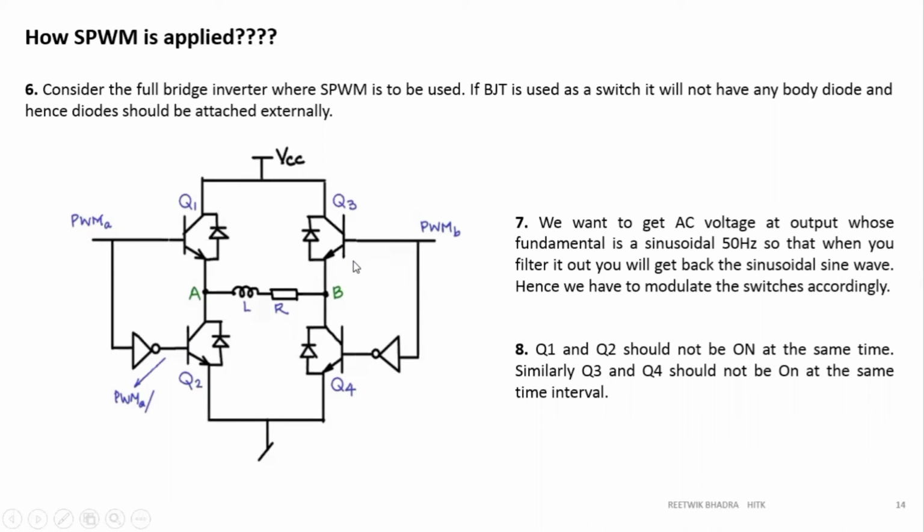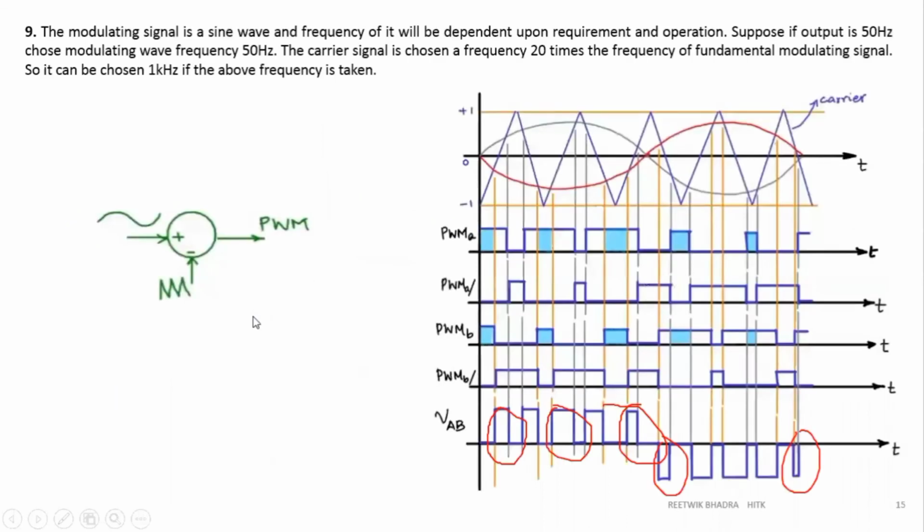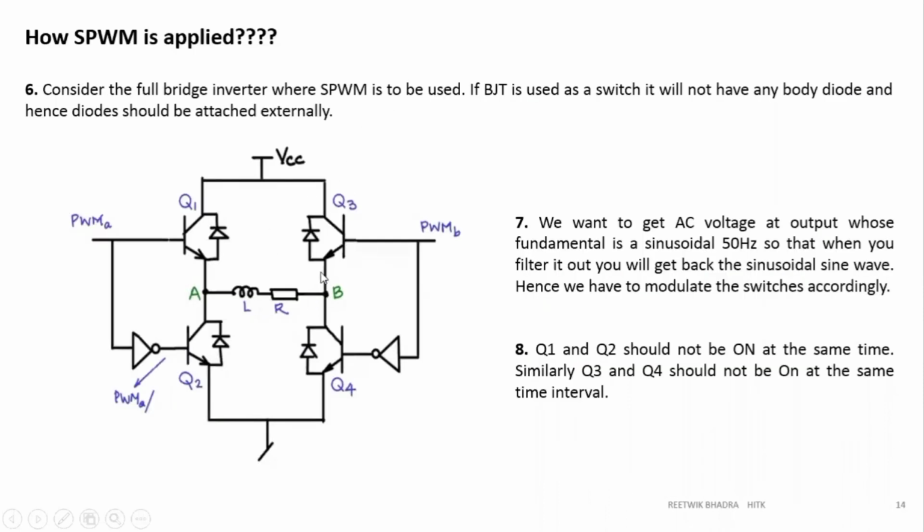That's why I am taking the example of 50 hertz, because we know AC comes at 50 hertz. You can take anything. I am thinking that this inverter is supplying my home, so I need a 50 hertz supply. So that's why at the output my fundamental component should be 50 hertz. For that we have to modulate the switches Q1 to Q4. Now how is this done?